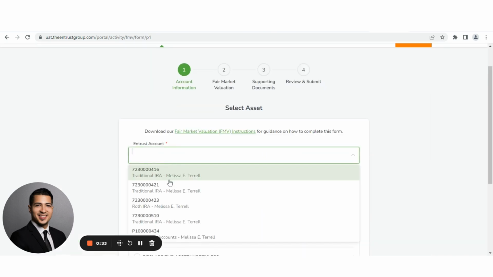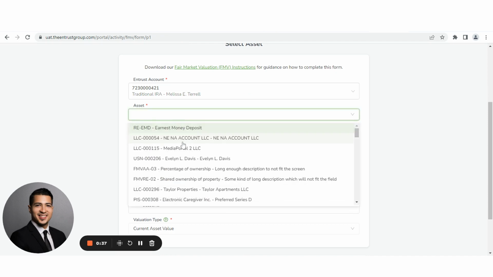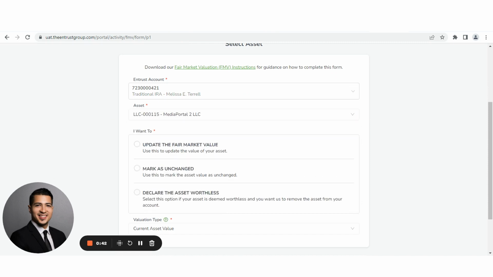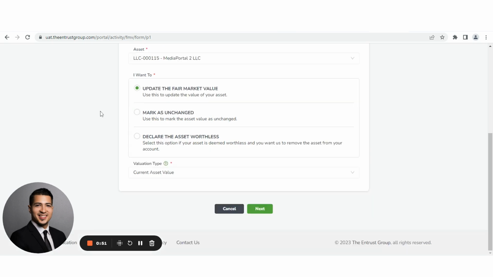select the account, select the asset, then here you can go ahead and mark as unchanged, declare it worthless, or update the fair market value. Valuation type, current asset value, we'll just leave it there. Click Next.